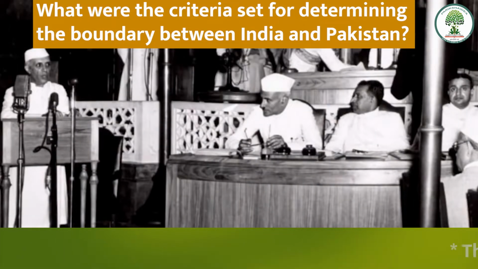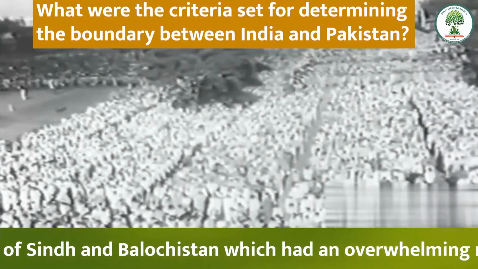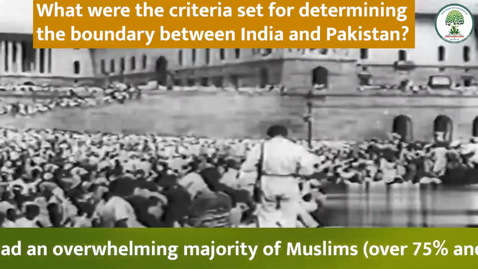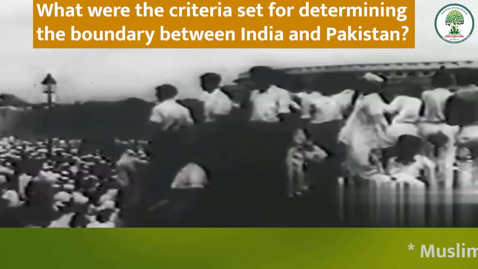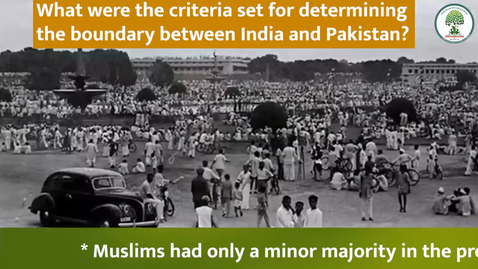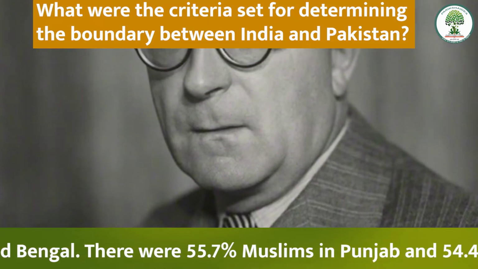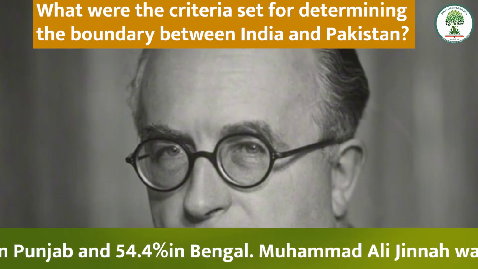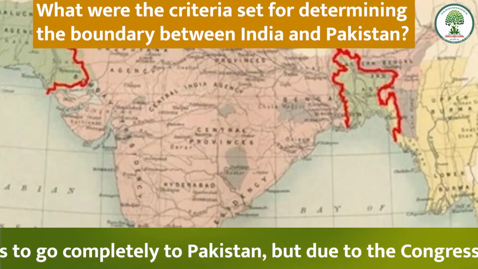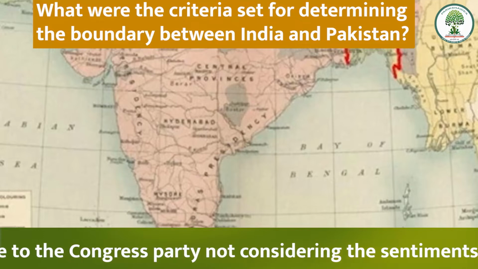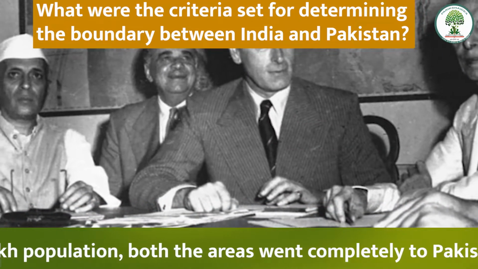borderline. The provinces of Sindh and Balochistan, which had an overwhelming majority of Muslims, over 75% and over 90% respectively, were given to Pakistan. Muslims had only a minor majority in the provinces of Punjab and Bengal. There were 55.7% Muslims in Punjab and 54.4% in Bengal. Muhammad Ali Jinnah wanted these provinces to go completely to Pakistan, but due to the Congress party not considering the sentiments of the Hindu and Sikh population, both the areas were not given completely to Pakistan.